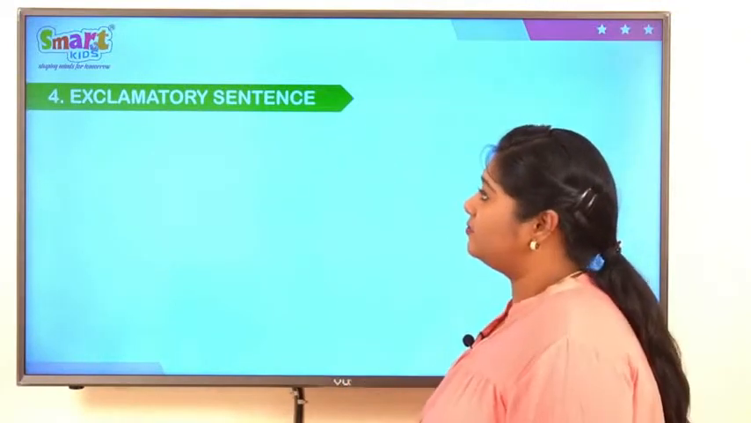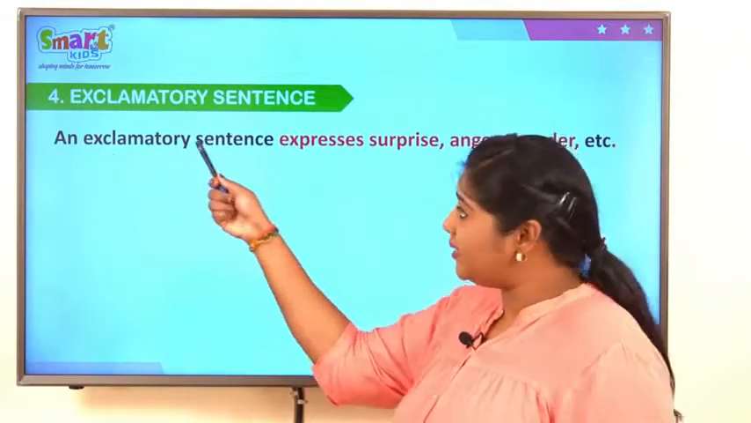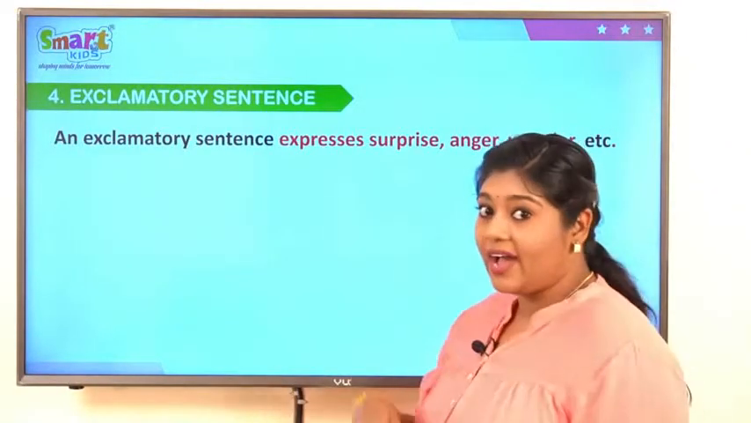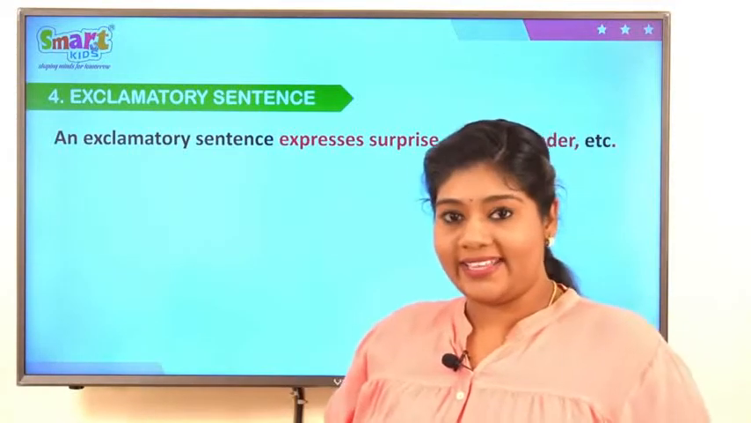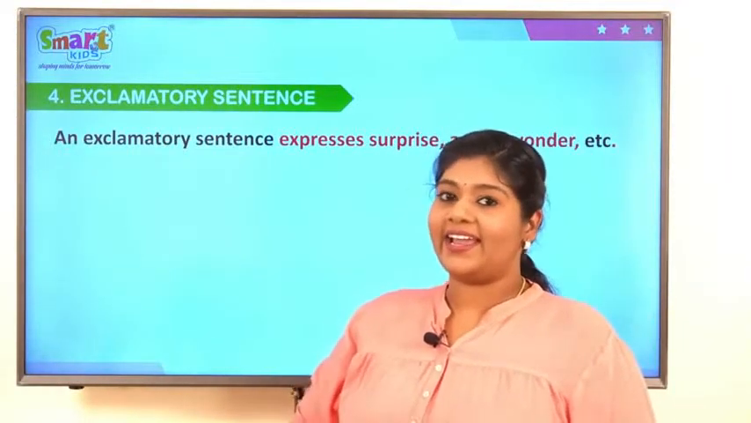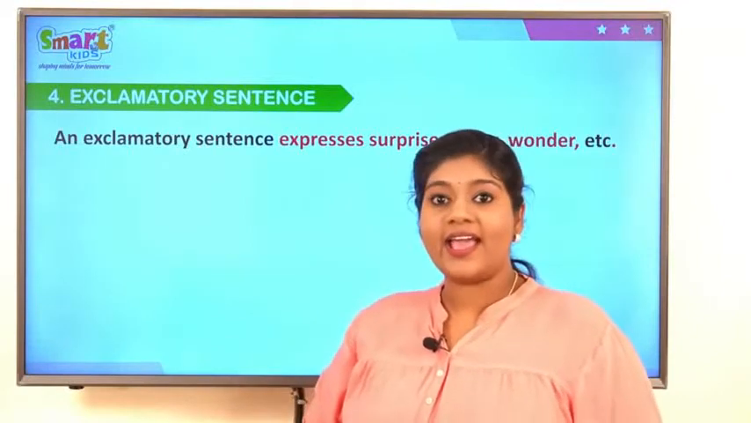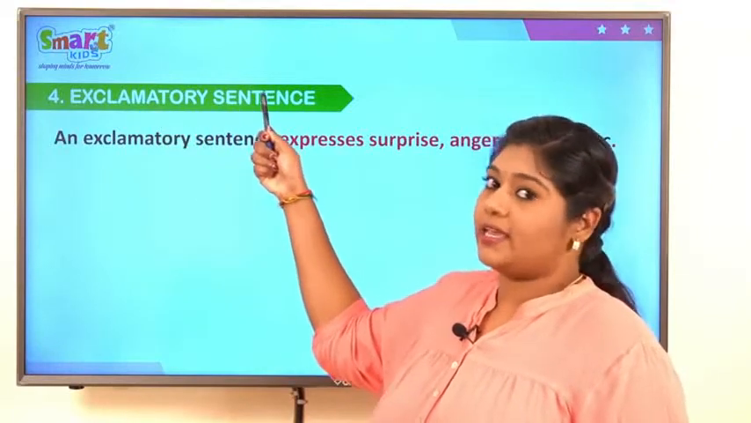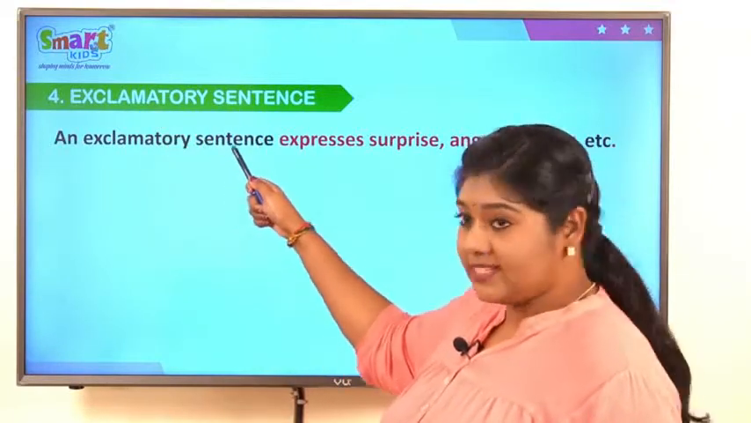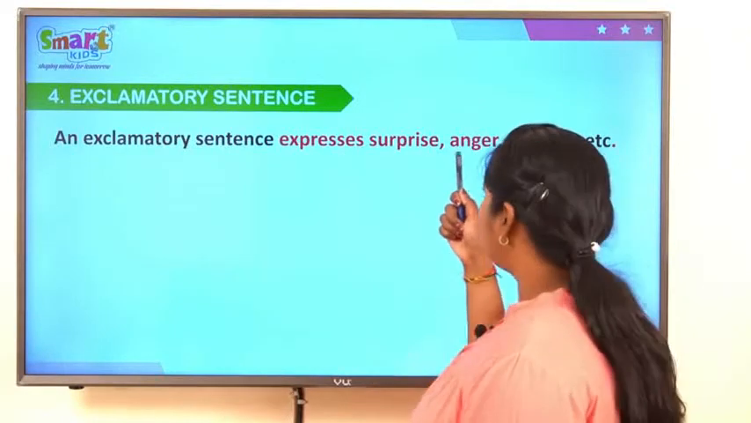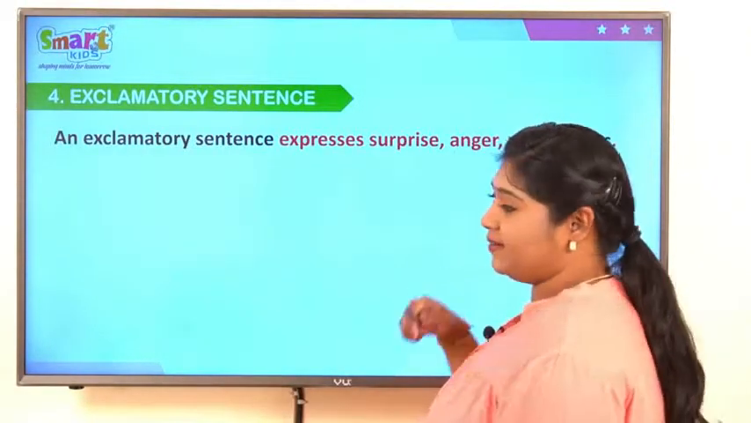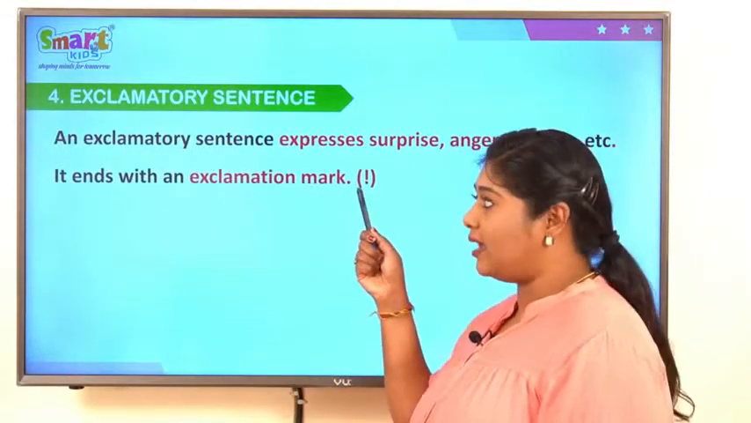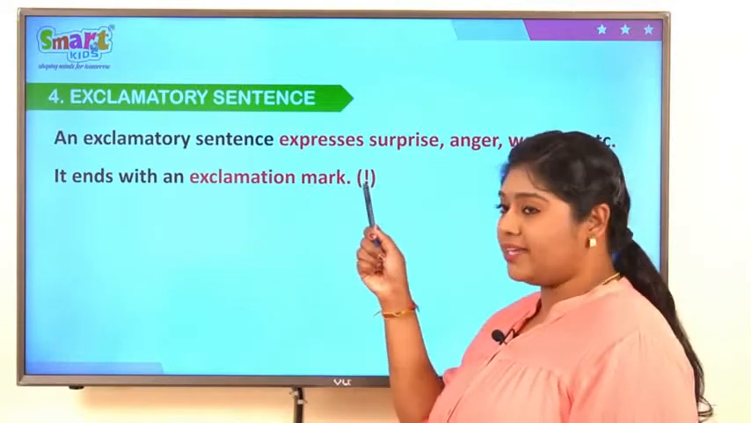Exclamatory sentence. An exclamatory sentence expresses surprise, anger, wonder, etc. I already told you about Exie, right? How Exie will be? He will get excited for everything. He is high on emotion. So, similarly, exclamatory sentence is also same. An exclamatory sentence expresses surprise, anger, wonder, etc. It ends with an exclamation mark. How? With an exclamation mark.